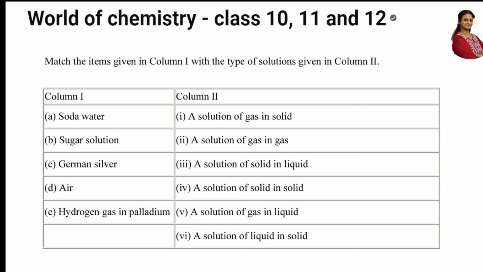Let us see one more. Match the items given in column 1 with the type of solutions given in column 2. Okay, soda water. What is soda water?